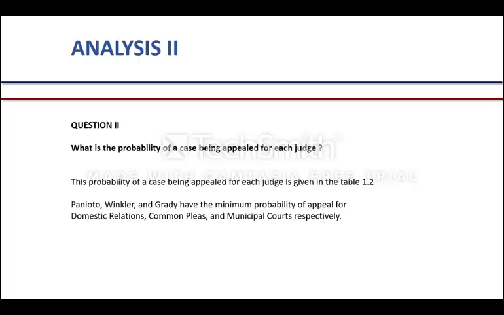This is our second question. What is the probability of a case being appealed for each judge? And the answer is the probability of a case being appealed for each judge is given in table 1.2, which we'll see in the last slides. Paniato, Winkler, and Gandhi have a minimum probability of appeal for domestic relations, common pleas, and municipal courts respectively.